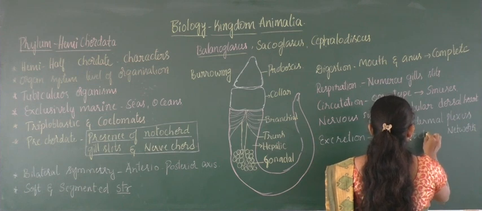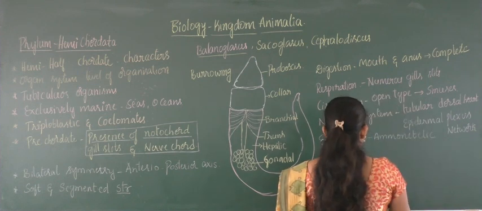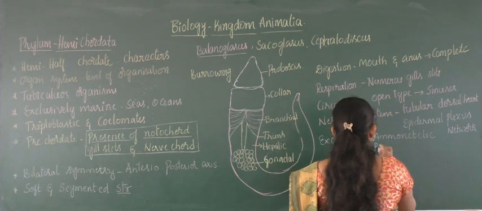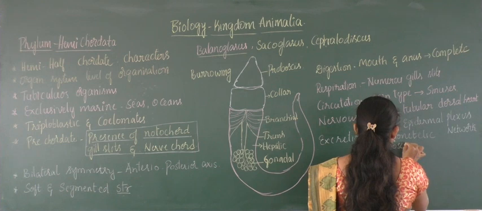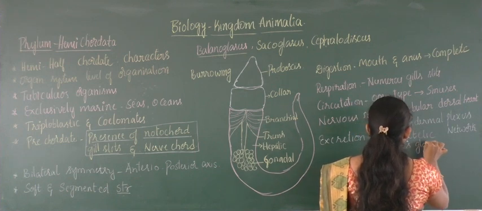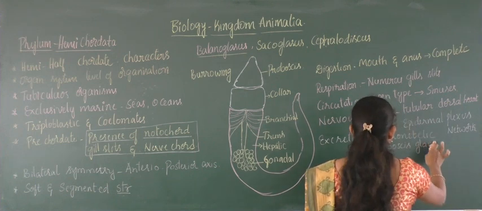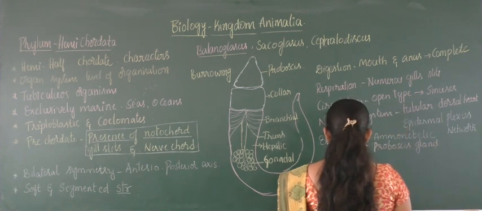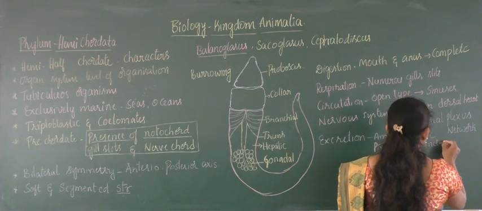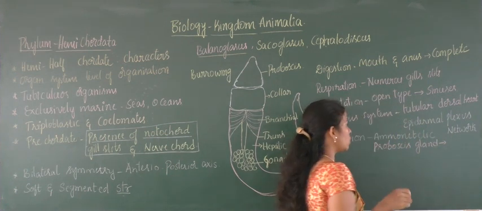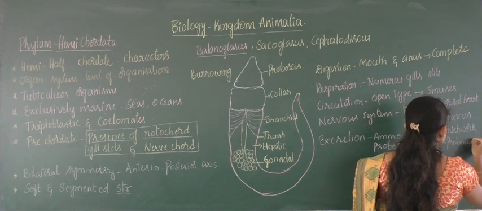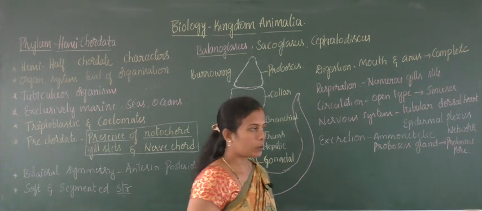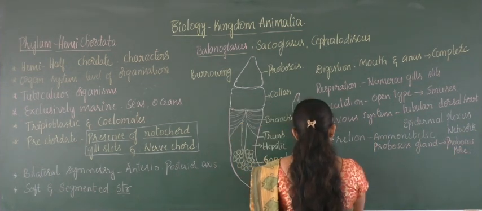So ammonotelic, and here is a special type of gland called the proboscis gland, which helps in the excretion process. Instead of an anus, it is called the proboscis pore.